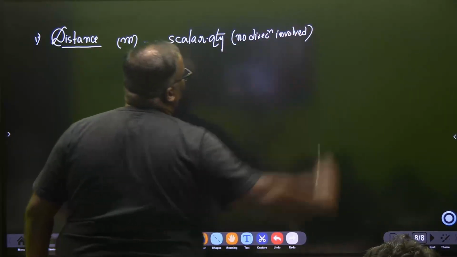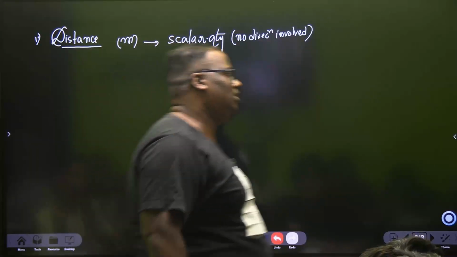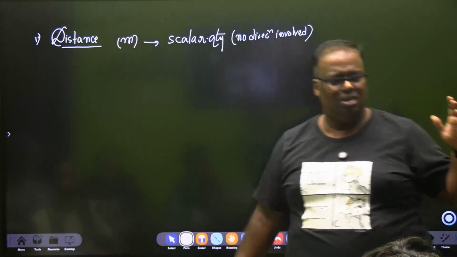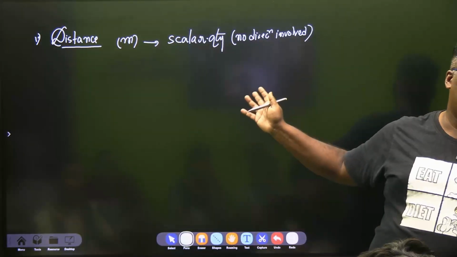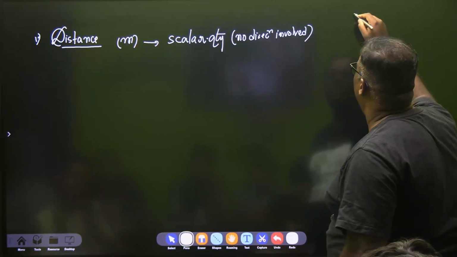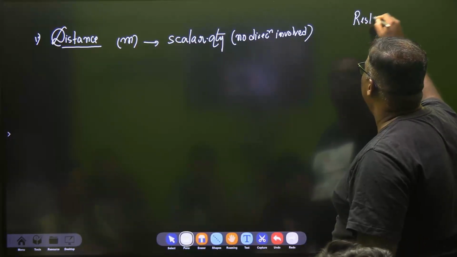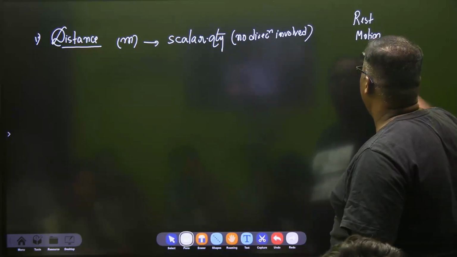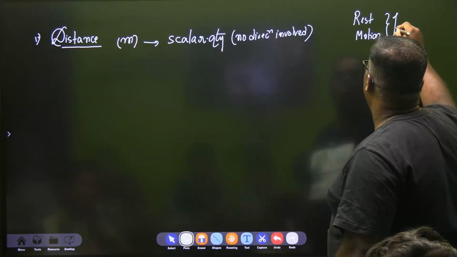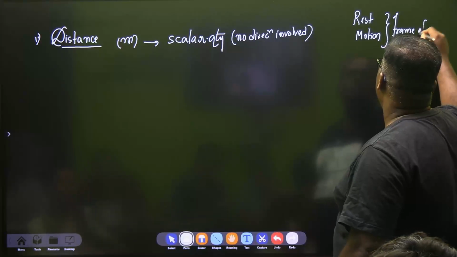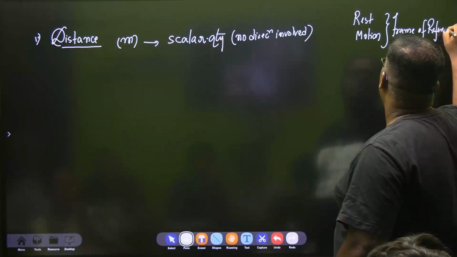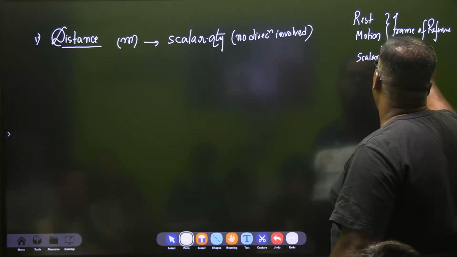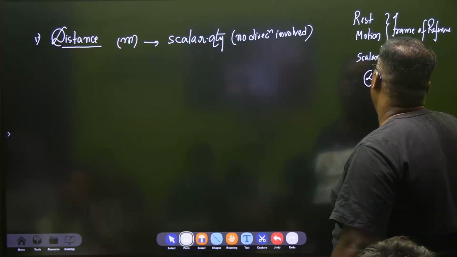Okay, now we'll record and put this class. I don't want you to study anything till your next class. Just see this much of recording at home for 5 minutes, whatever we spoke. So when you come to the next class, rest, motion, okay? Then after rest and motion, we should also understand a little bit what is frame of reference, which is very important. Then you should know scalar versus vector, and you should know distance.